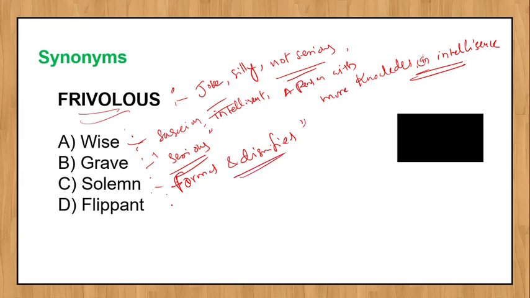What is the meaning of flippant? This is the synonym for frivolous. Not showing a serious or respectful attitude towards somebody.